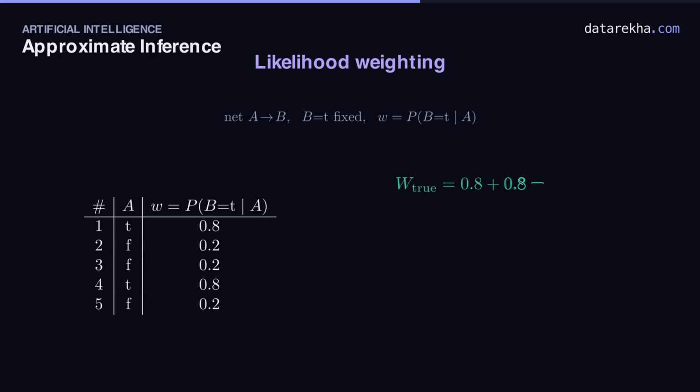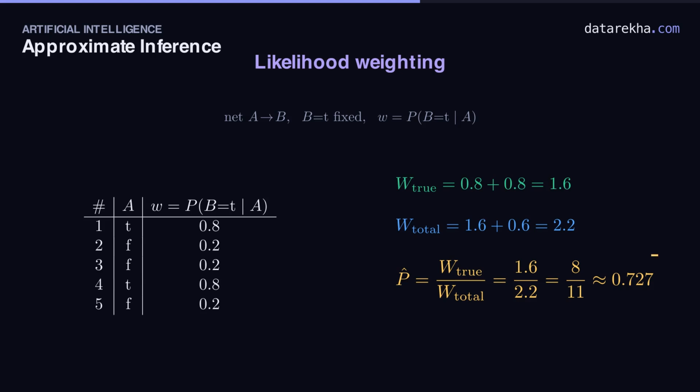Instead of counting samples, we sum weights. Add the weights where A is true, the two 0.8s, for 1.6. Add all 5 weights for 2.2. Divide the weighted true mass by the total: 1.6 over 2.2, which is 8 over 11, about 0.73. Every sample counted. Nothing was thrown away.